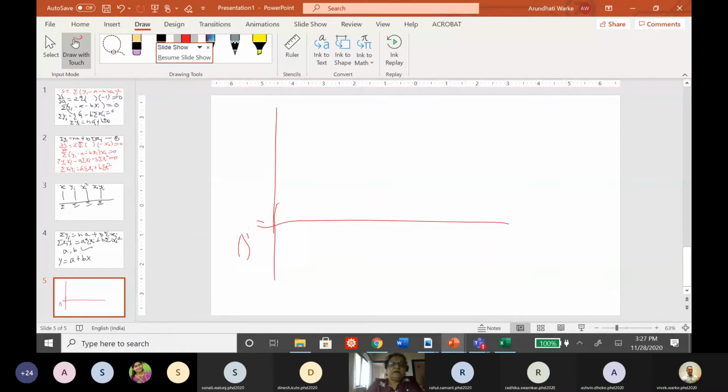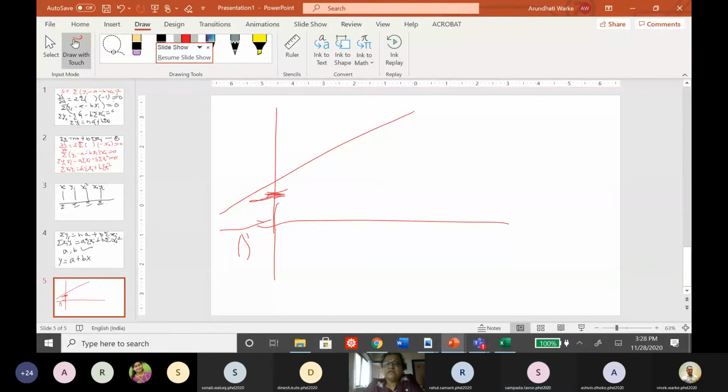Now this is my trend line. Because the intercept is positive, I can say this is a trend line. Now, if I'm shifting this origin from here to here, what will happen? This intercept will reduce. Is it correct? Can you see this? Yes, ma'am.